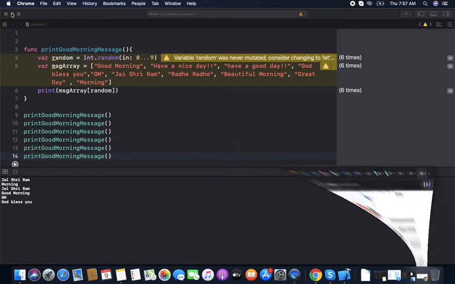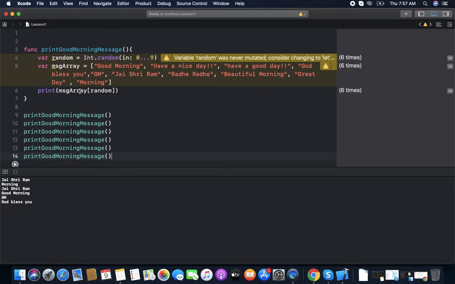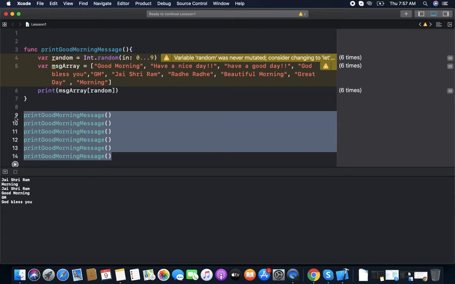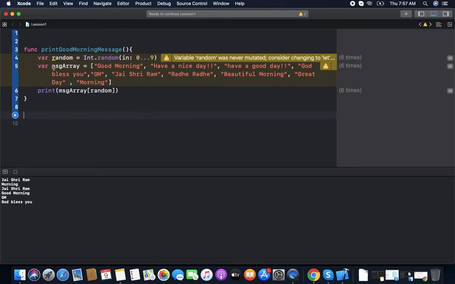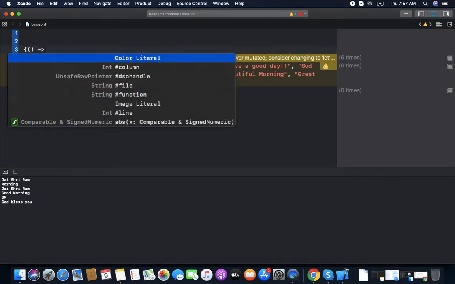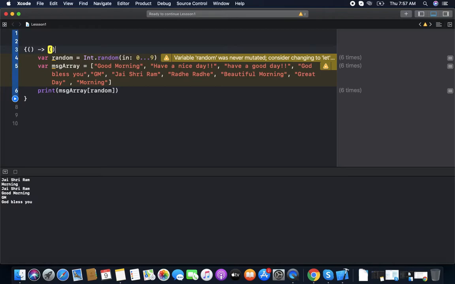Same as our function that prints a good morning message, if we write the closure for this, we do not have any name here. We remove all those things. We have just the parameter type. If the parameter is nothing, then we just provide empty parentheses. Now the return type. If the return type is nothing, then we provide this, followed by in.